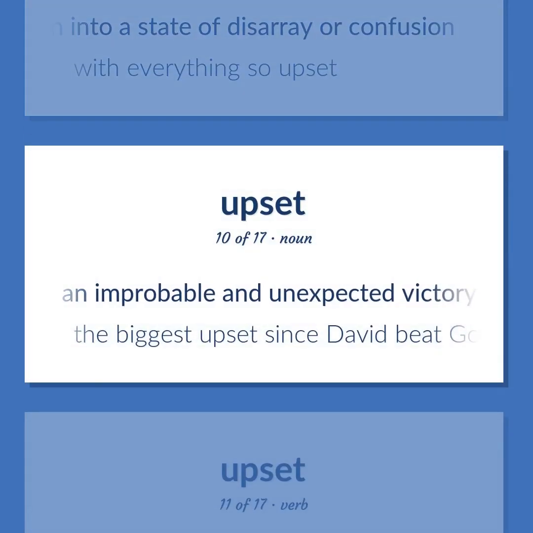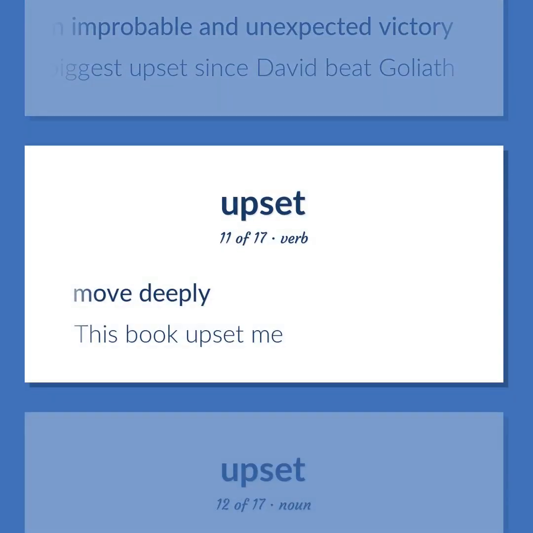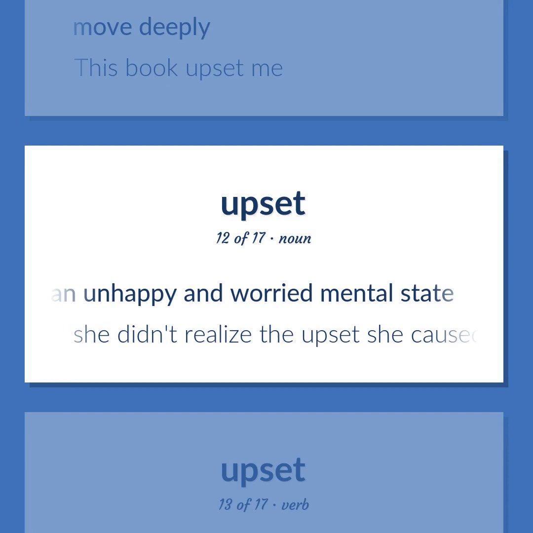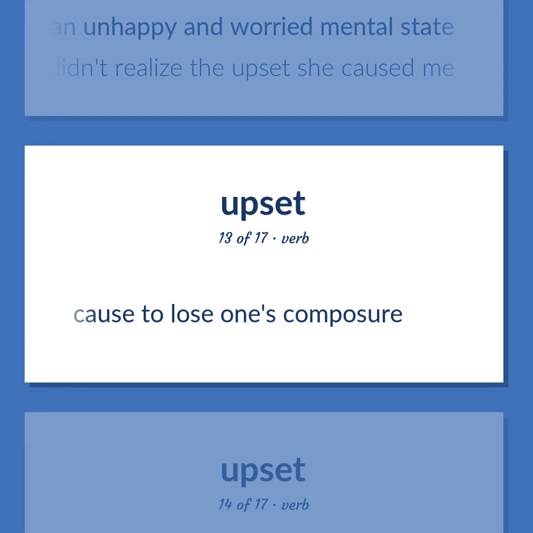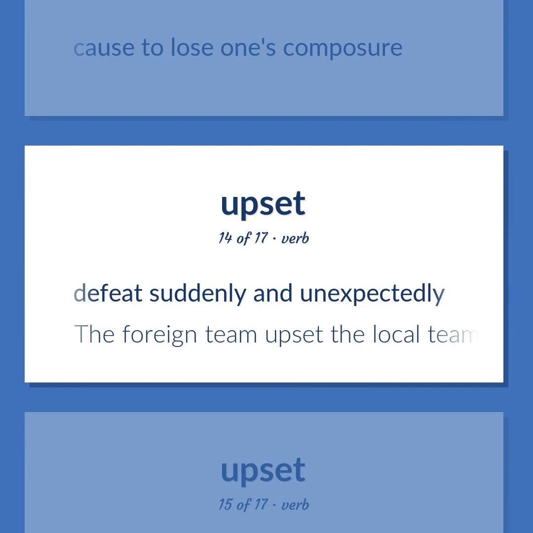An improbable and unexpected victory. The biggest upset since David beat Goliath. Move deeply. This book upset me. An unhappy and worried mental state. She didn't realize the upset she caused me. Cause to lose one's composure. Defeat suddenly and unexpectedly. The foreign team upset the local team.